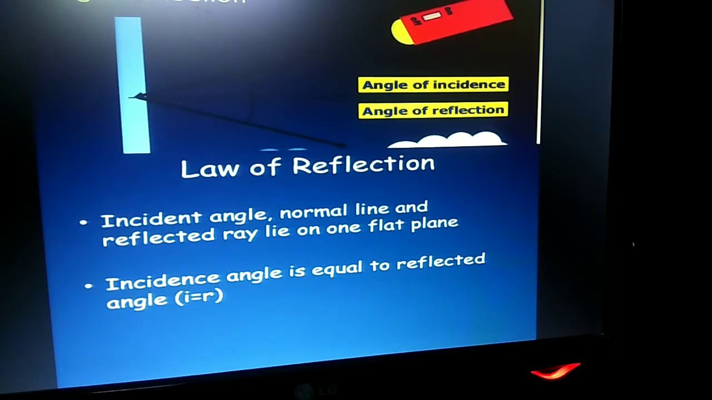So, coming to the laws of reflection: the incident ray, the reflected ray and the normal drawn to the reflector all lie on the same plane. Then, the angle of incidence is equal to the angle of reflection. That is, angle i is equal to angle r.